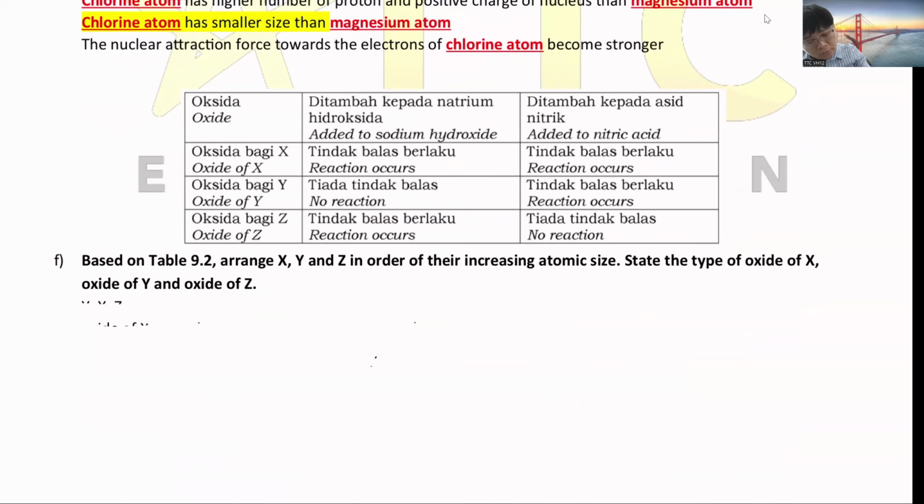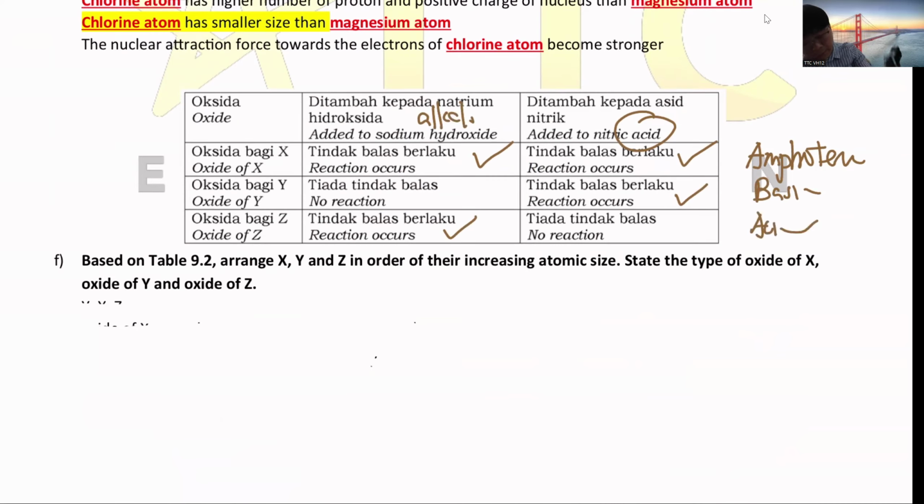If it can dissolve in both, then it is amphoteric. If it can dissolve in acid, it's basic. If it dissolves in alkaline, then it is acidic.